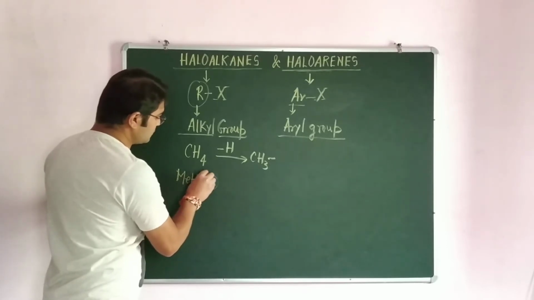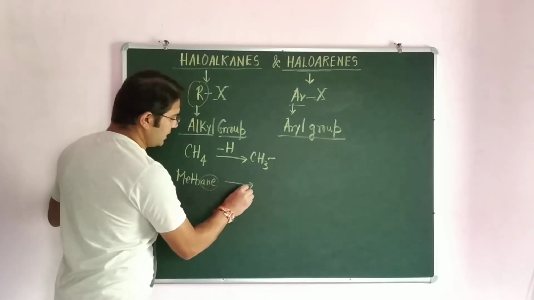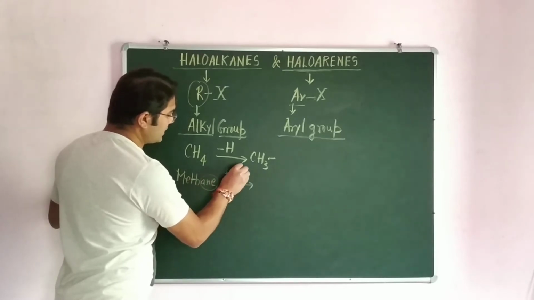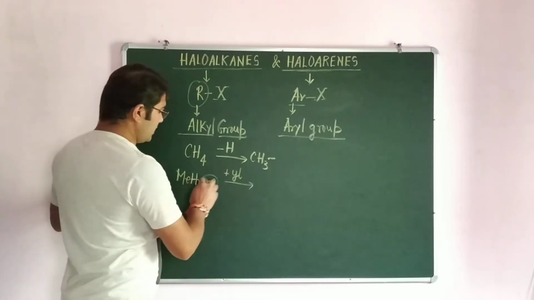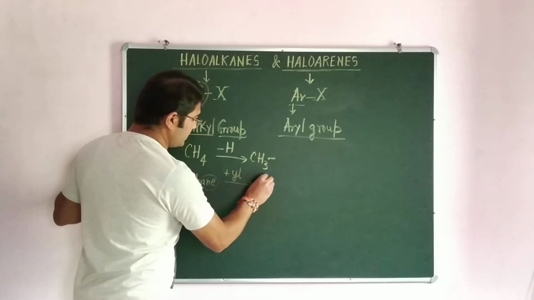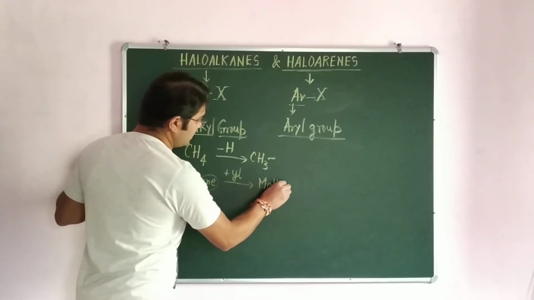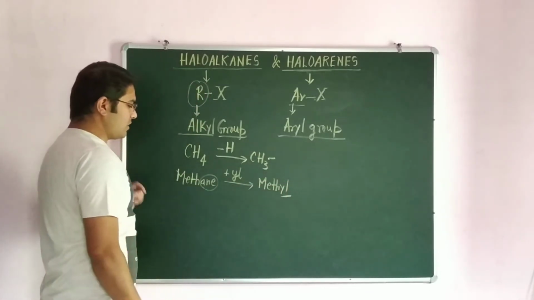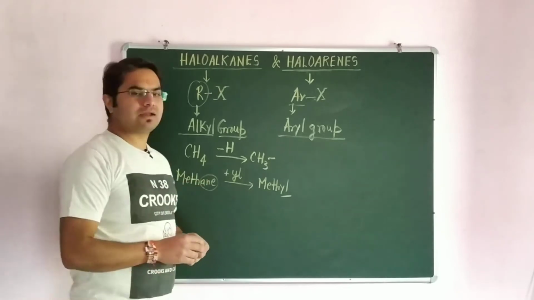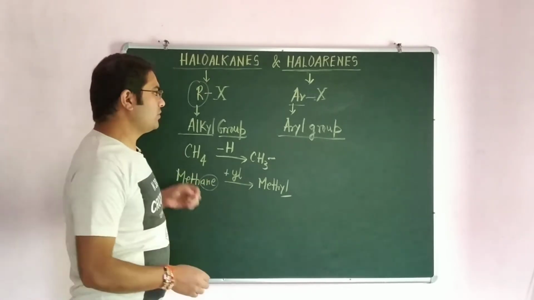ANE is the suffix used for this. This ANE is replaced by adding the YL suffix. So the name of this group is methyl. So the methyl group is formed. Similarly, other members are also formed: methyl, ethyl, propyl, butyl, like that.